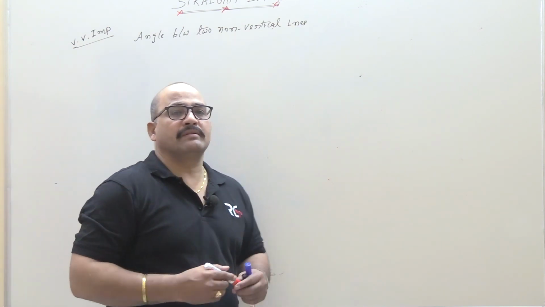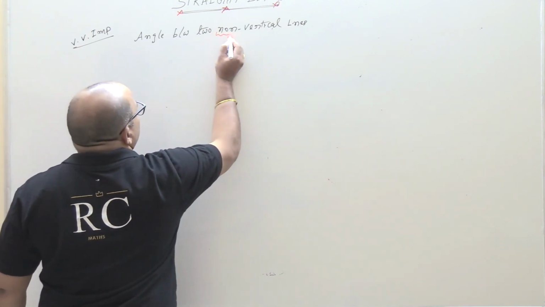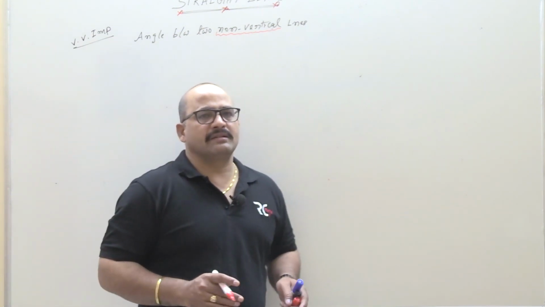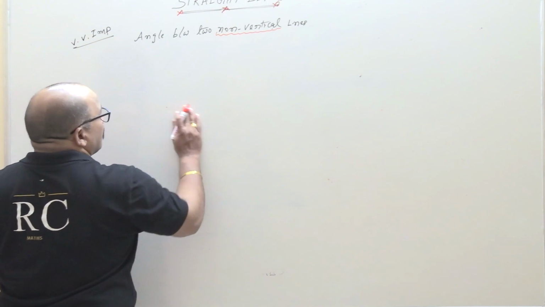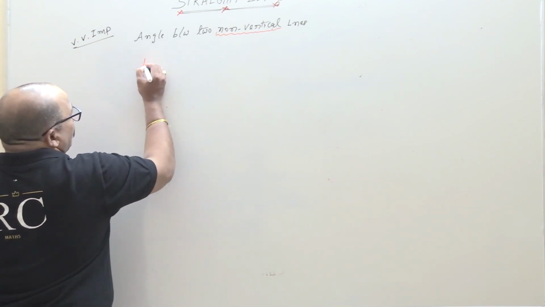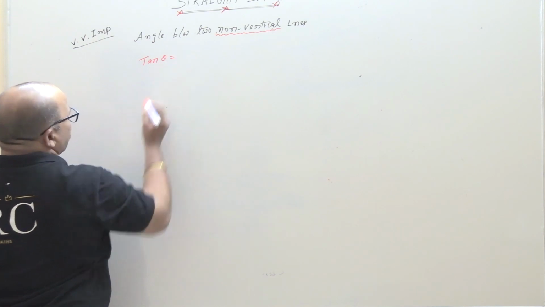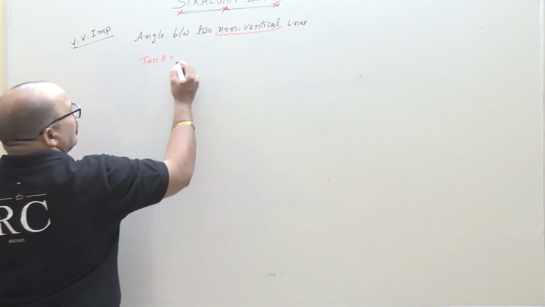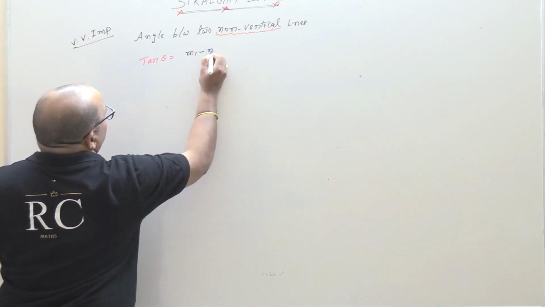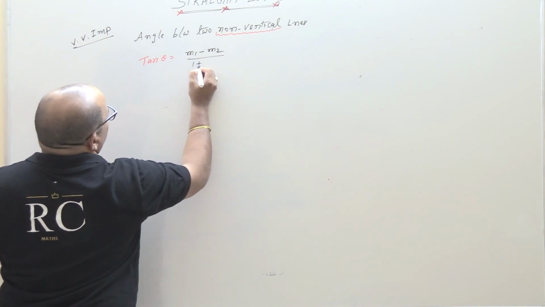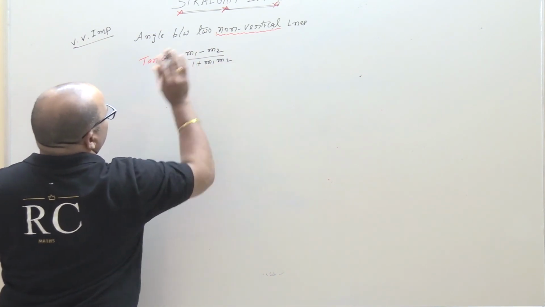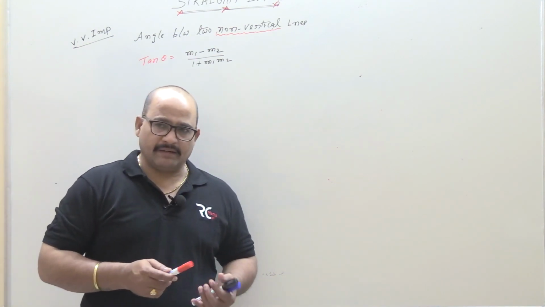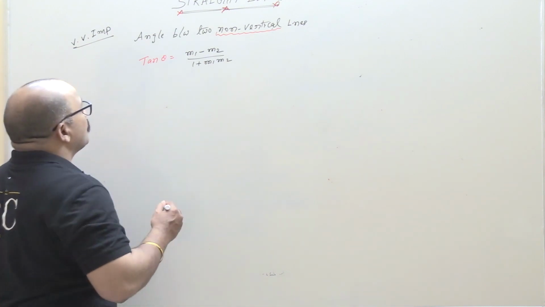Non-vertical lines are important. Sir, why are you taking non-vertical? Because the slope of a vertical line is not defined. That's why I am taking non-vertical lines. Okay? Now I am giving the proof. First of all, the formula. What is the formula, sir? Tan theta, the angle between two non-vertical lines whose slopes are given, is equal to m1 minus m2 by 1 plus m1 m2. m1 is the slope of the first line, m2 is the slope of the second line. Okay? Now I am going to prove that result, students.